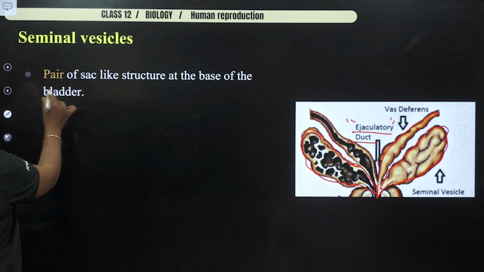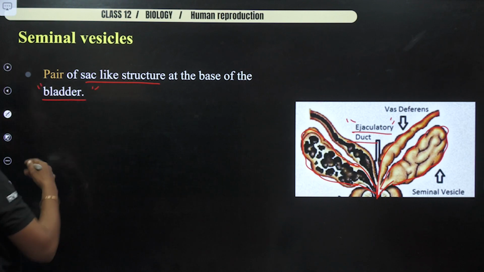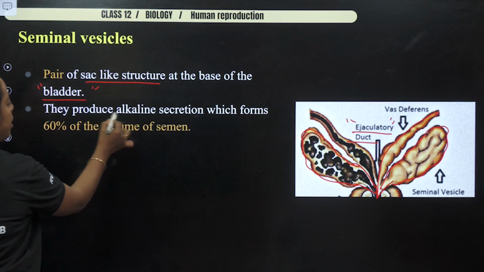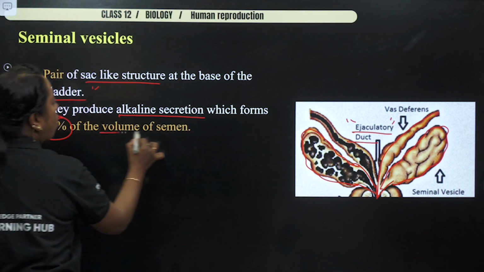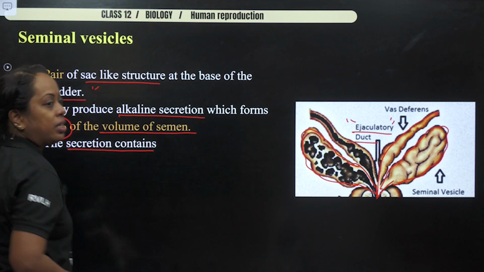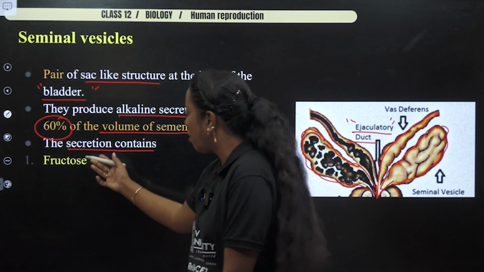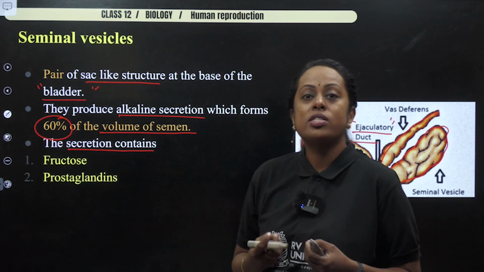Now, a pair of sac-like structures at the base of the urinary bladder. They produce alkaline secretion, which forms 60% of the volume of the semen. Next, the secretion contains fructose, a fruit sugar. Next, you have prostaglandins.